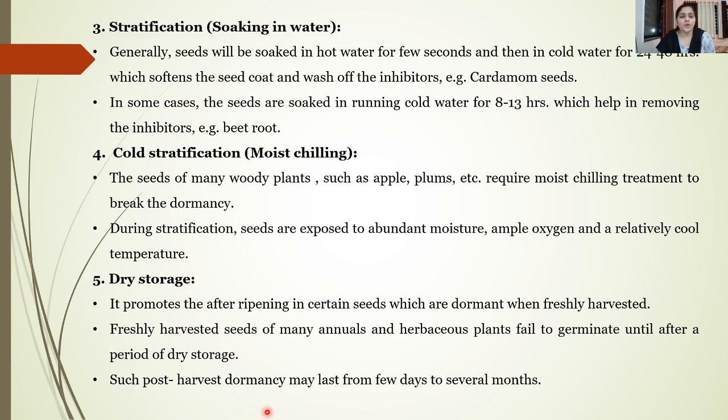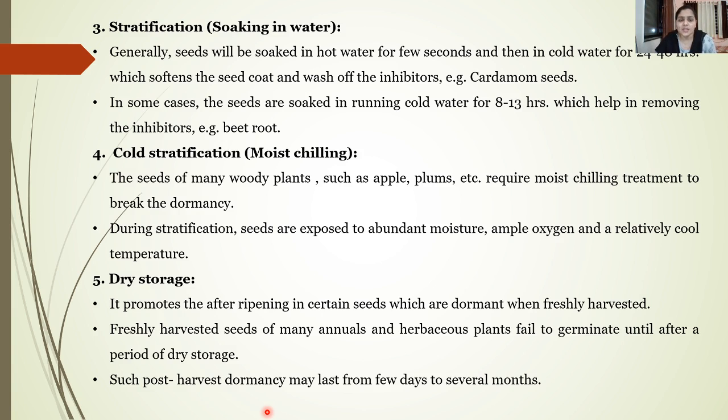Then another important method is stratification, which is also called soaking in water. Generally, the seeds can be soaked in hot water for a few seconds, and then immediately transferred into cold water for around 24 to 48 hours, and this will soften the seed coat and wash off the inhibitors. What are the inhibitors?